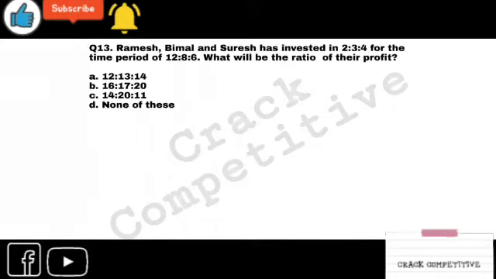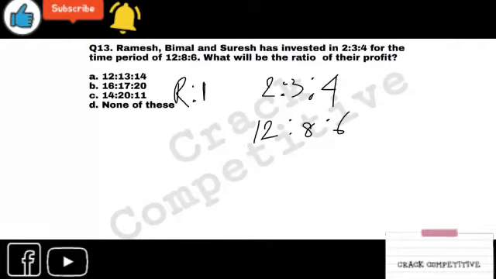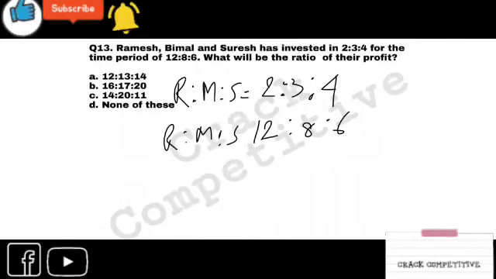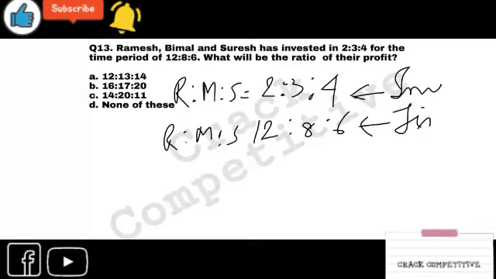Look, the investment is 2 is to 3 is to 4. Right? And the time period is 12 is to 8 is to 6. This is RM and S, this is also RM and S. This is investment, and this is time. Right?